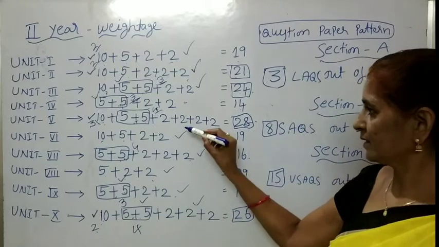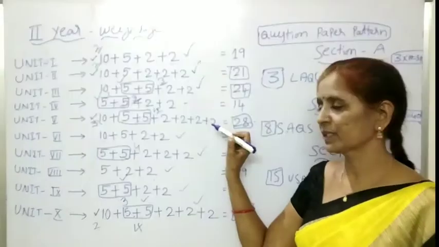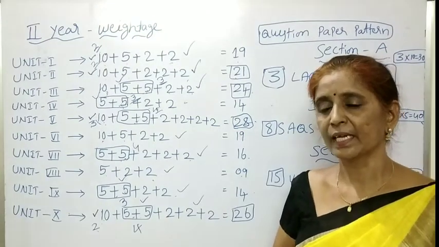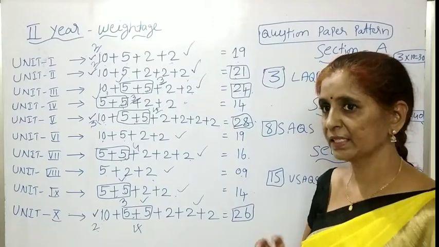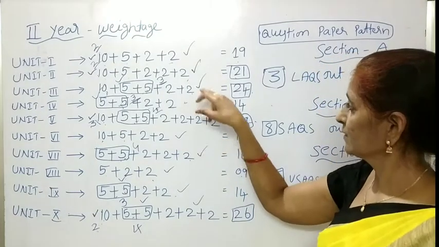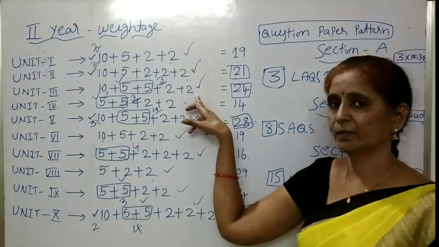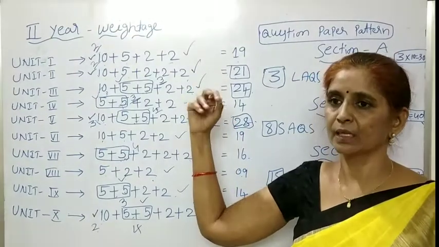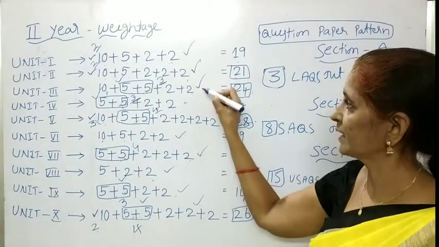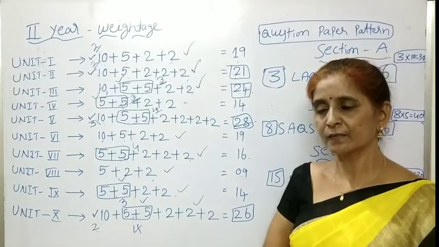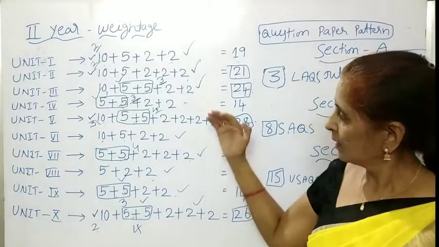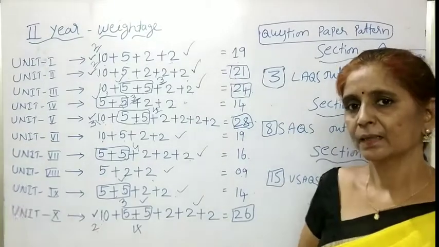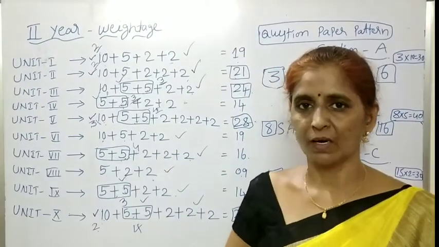So why am I not suggesting the 5th unit? 4 questions will come, but nearly 10 VSAQs are there. By studying 10, you will get 4. But in these units, by studying few, you are able to get good marks. Few important VSAQs are there. So in this way, children, think logically and try to get good marks.